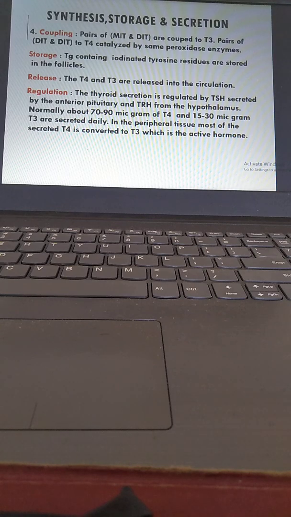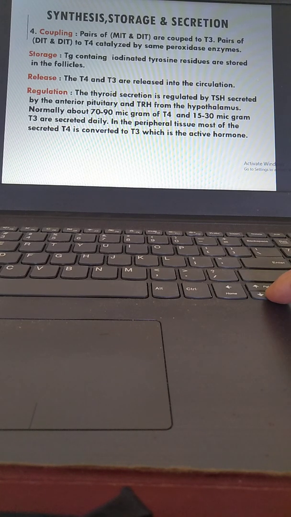Then how is it regulated? Regulation: thyroid secretion is regulated by TSH secreted by the anterior pituitary and TRH from the hypothalamus. Normally about 70 to 90 micrograms of T4 and 15 to 30 micrograms of T3 are secreted daily. In the peripheral tissue, most of the secreted T4 is converted to T3, which is the active form. So T4 is converted to T3, then it is active. So we have T4 and T3.